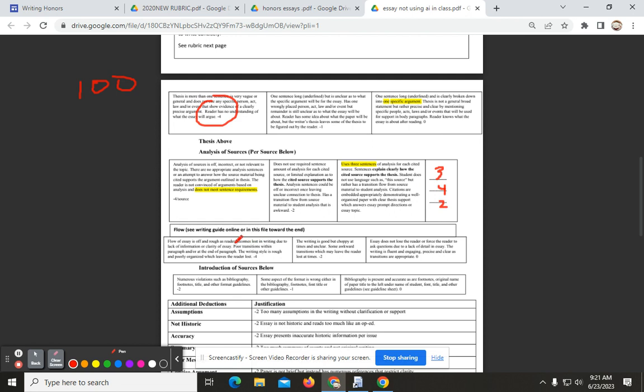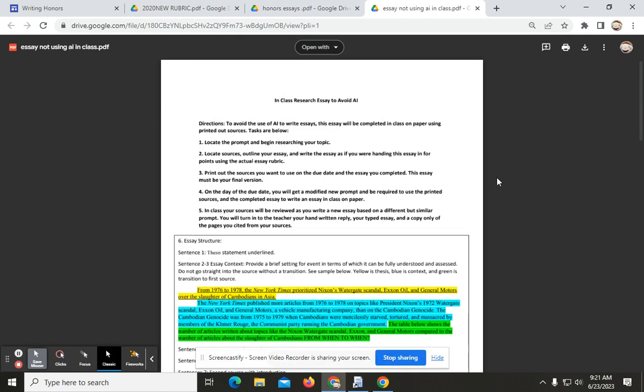We're going to be looking at your flow. Do you introduce your sources? And then all of these additional deductions. And then this will count as an essay that forces you to understand your topic and guarantees that AI will not be used to cheat and write an essay that you should be writing anyway on your own. Good luck.